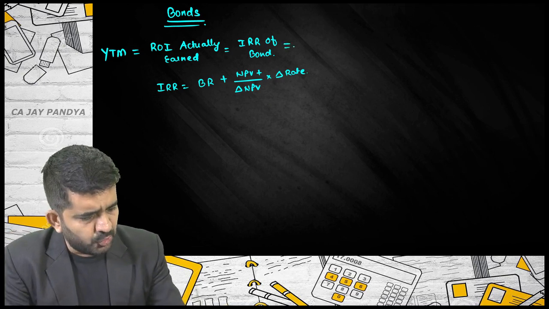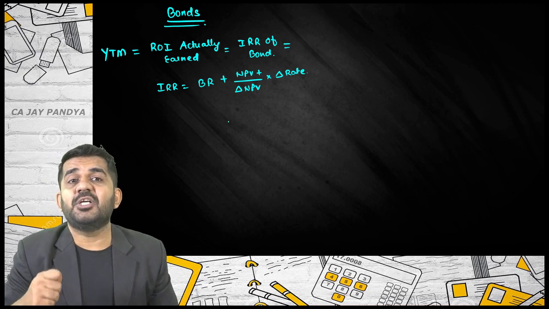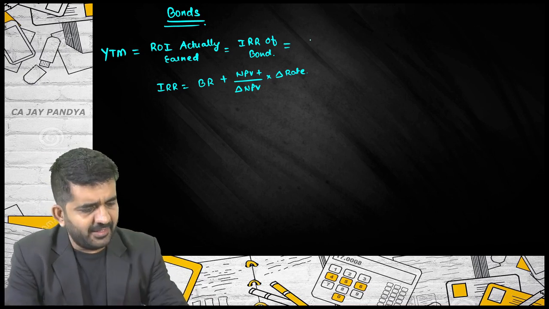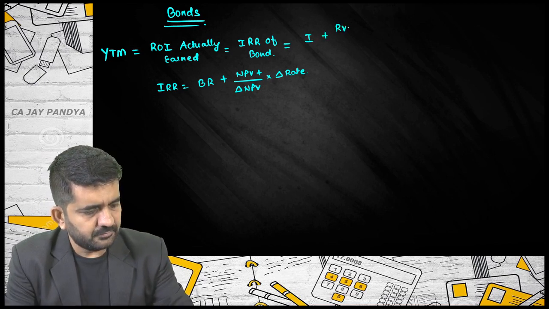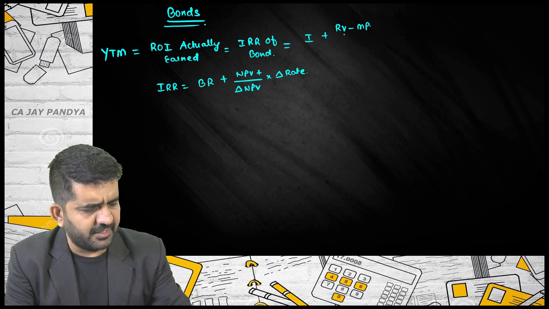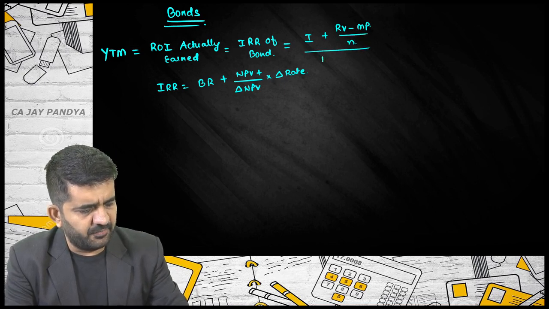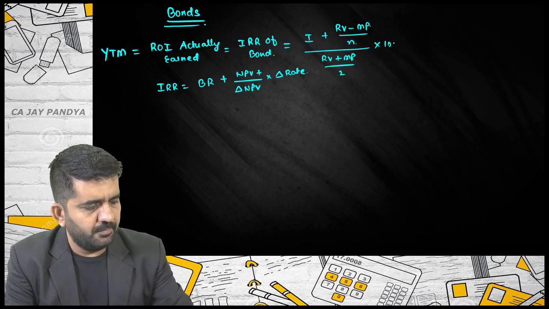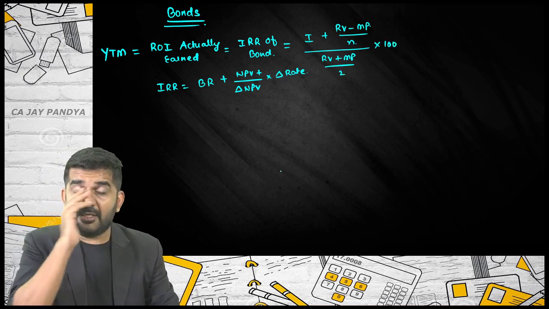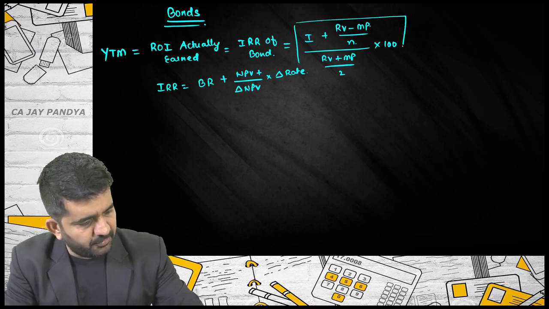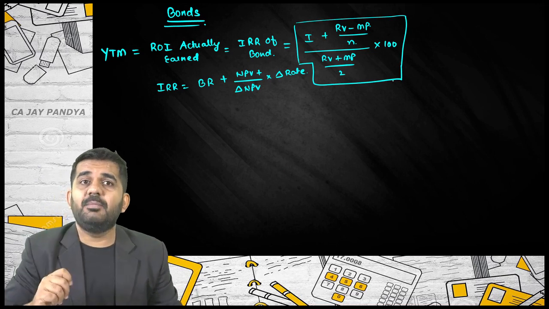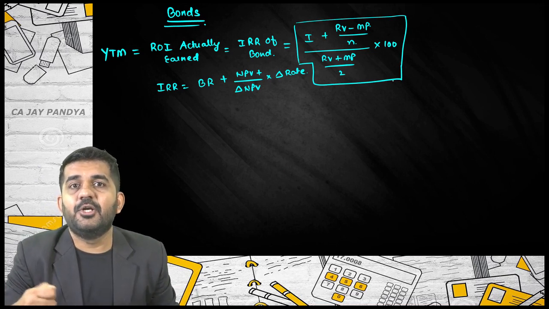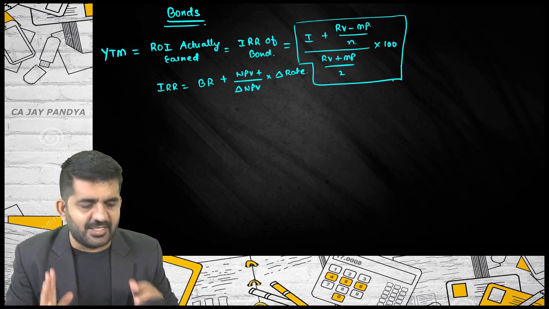Is it all right? Also, the approximation technique we can use, whereby we can do this: interest plus redemption value minus market price, divided by number of years, upon redemption value plus market price divided by 2, multiplied by 100. But please understand, this formula is an approximate formula. Is it all right? Whereby you will be getting approximate yield to maturity. It is not an exact answer.